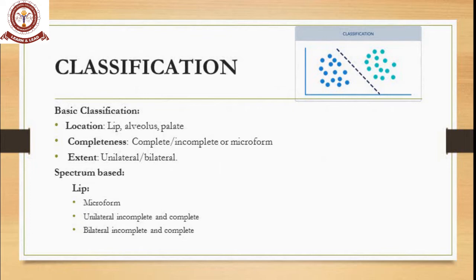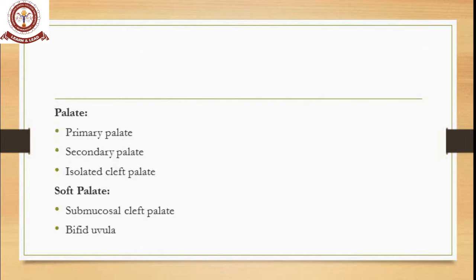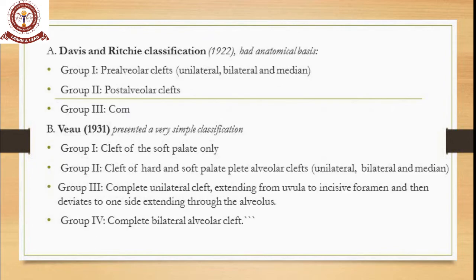Then comes the spectrum based classification. First and foremost we take the lip part: we have microform lip, unilateral incomplete and complete, and bilateral incomplete and complete. As far as the palate is concerned, you have the primary palate, the secondary palate, and isolated cleft palate. Then coming to the soft palate, you have the submucosal cleft and the bifid uvula. So this is the main classification.